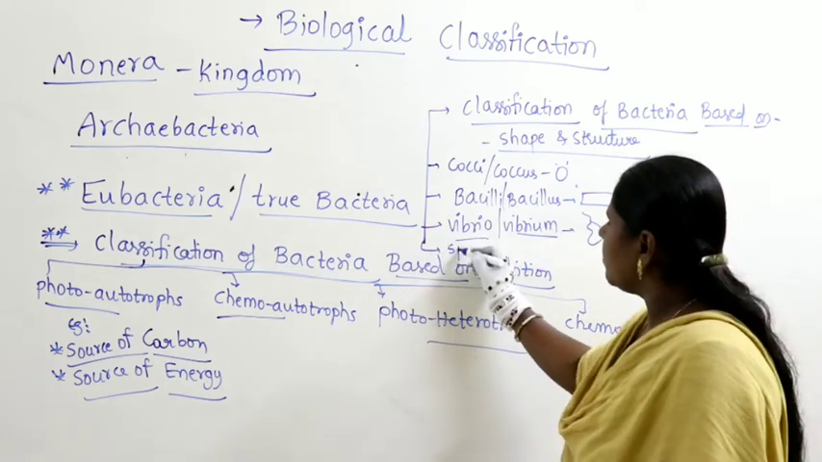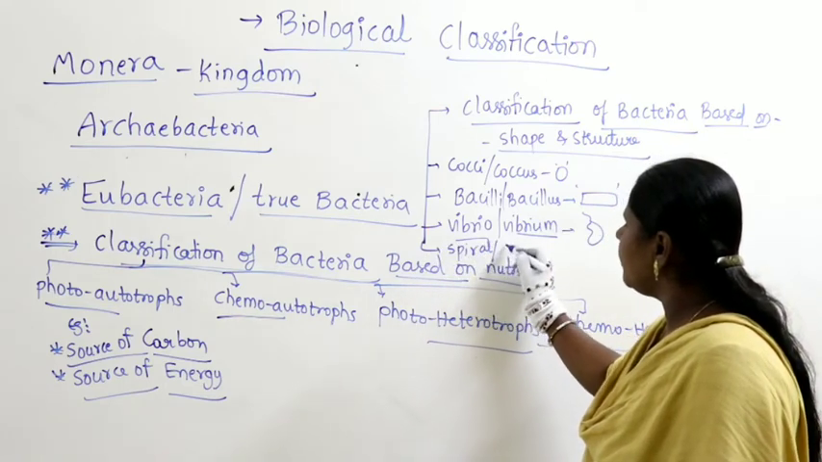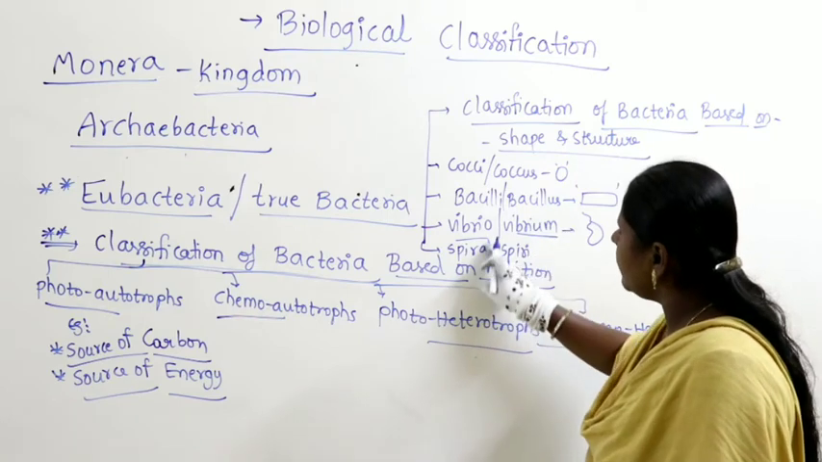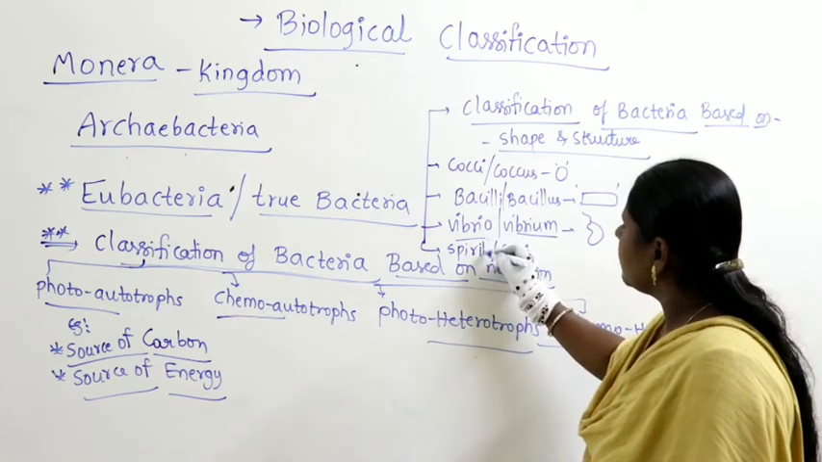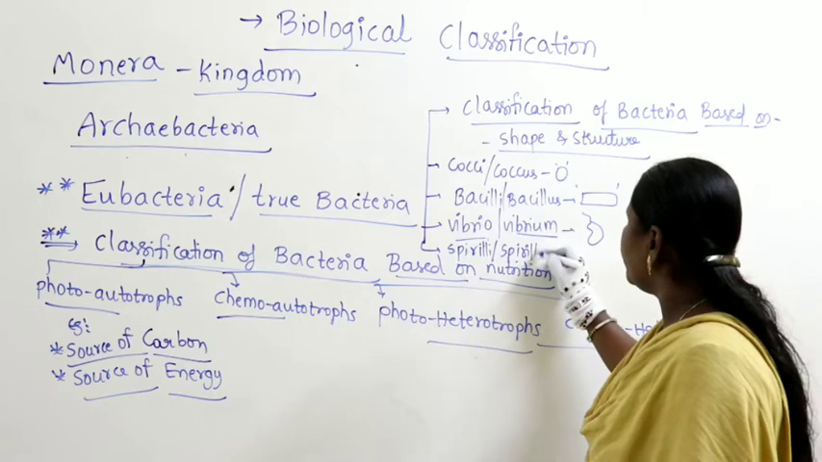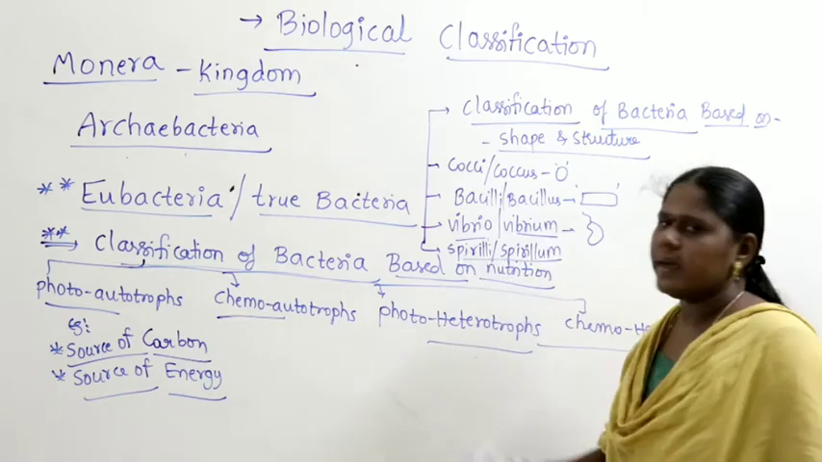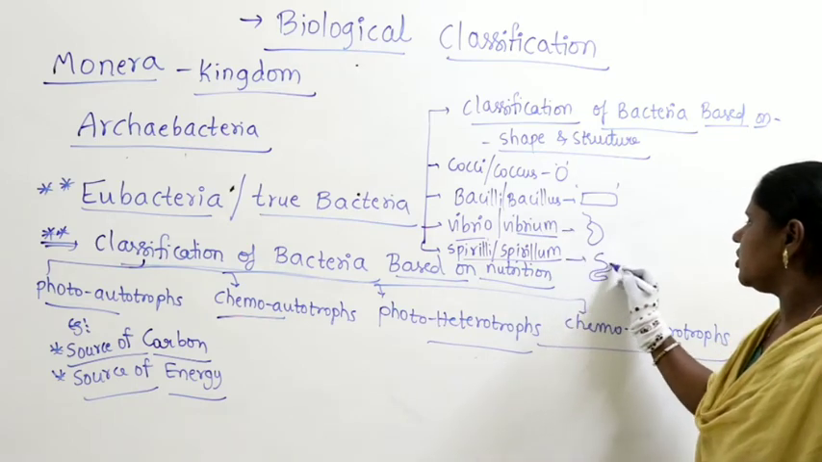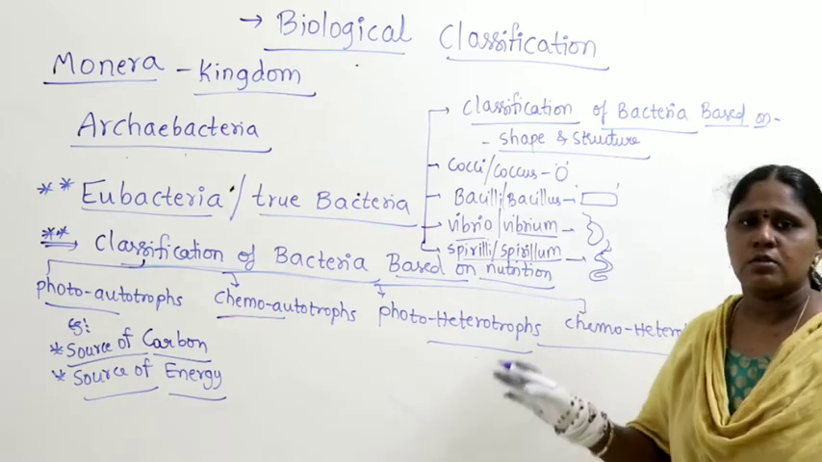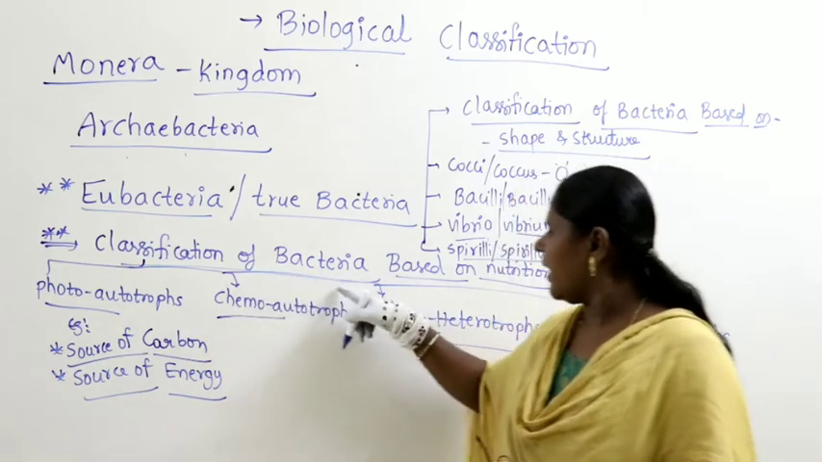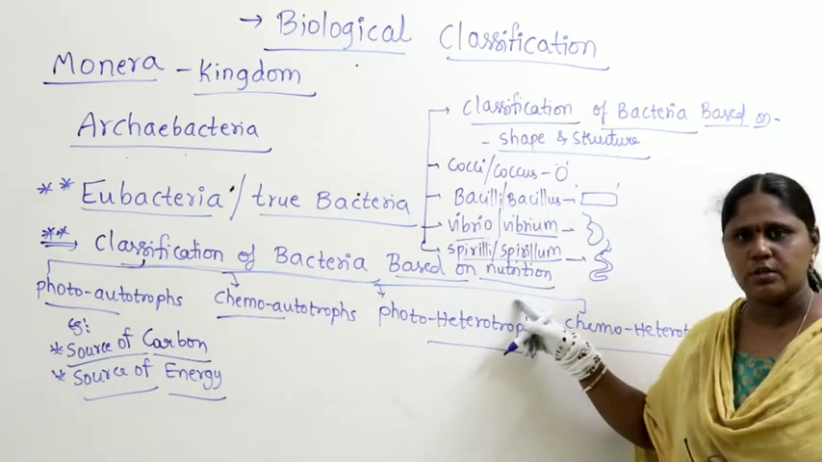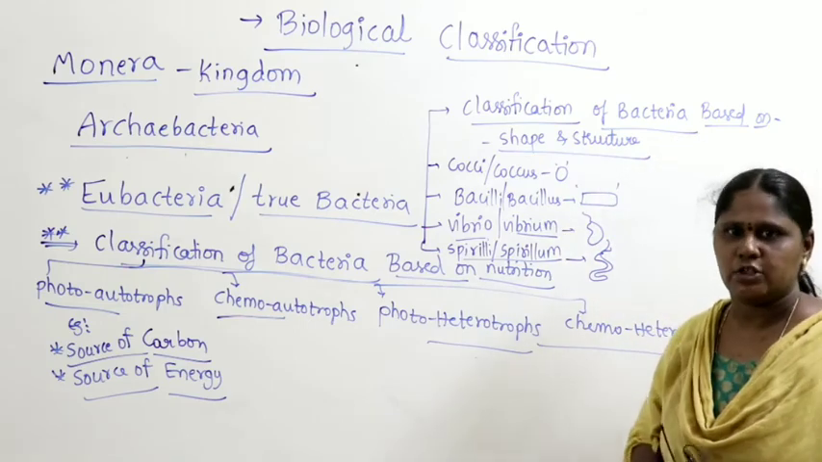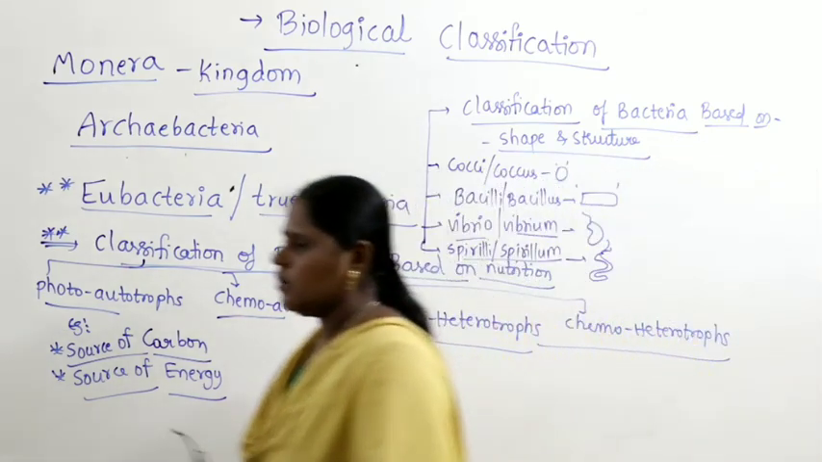Then we have the spiral shaped bacteria, which we call spirilli or spirillum. Spirilli or spirillum, it's nothing but a spiral shaped bacteria. So this is the classification of bacteria based on nutrition. This is the classification of bacteria based on the structure, right? Now let us continue further here.